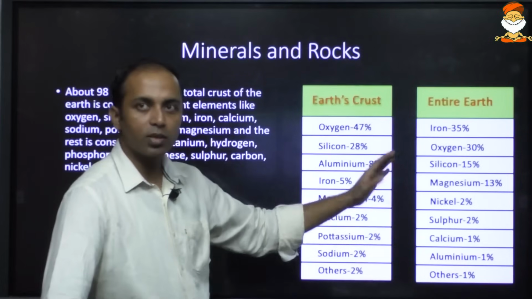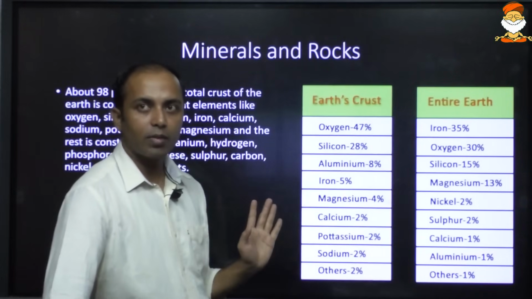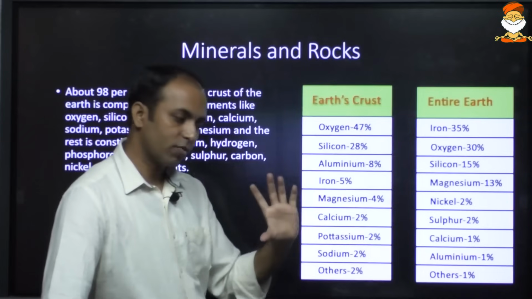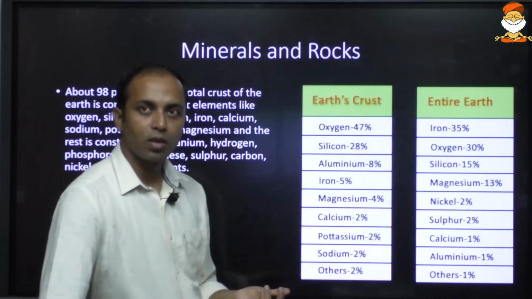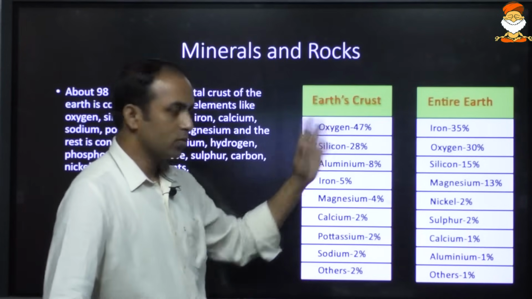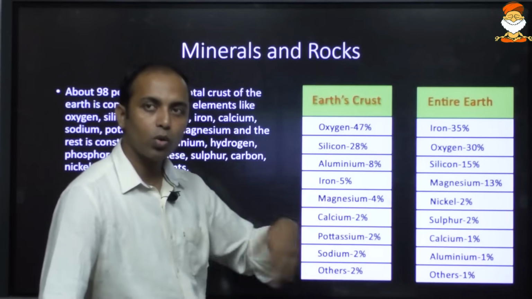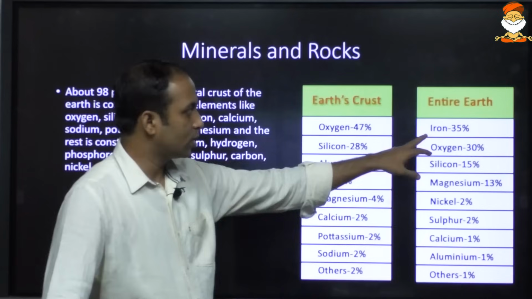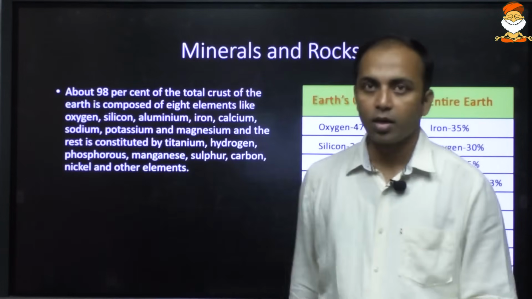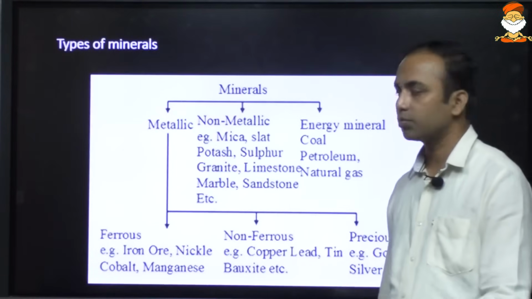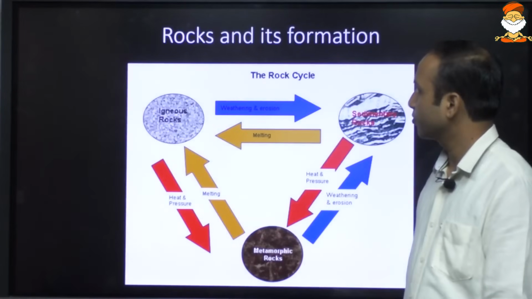But if you take the whole of the earth, iron is the most abundant element. If you take the interior, for example the core, again iron is maximum. So in the crust oxygen is maximum, in the core iron is maximum, overall in the earth iron is maximum, and oxygen is second. I hope these things are getting clear to you all.